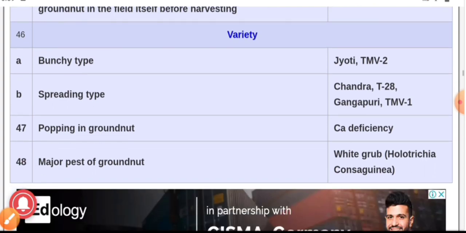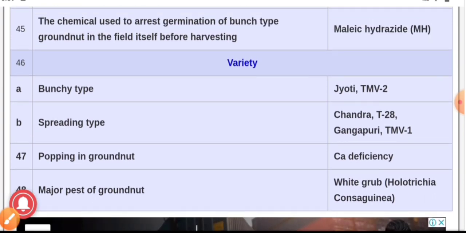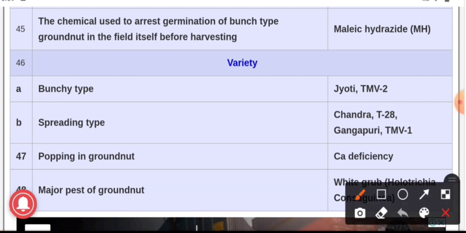Here we will have a discussion on the varieties of bunchy type of groundnut as well as spreading type of groundnut. The varieties of bunchy type of groundnut are Jyoti, TMV 2, and in case of spreading type, they are Chandra, T24, Gangapuri, TMV 1. These are the improved varieties of bunchy type and spreading type of groundnut.